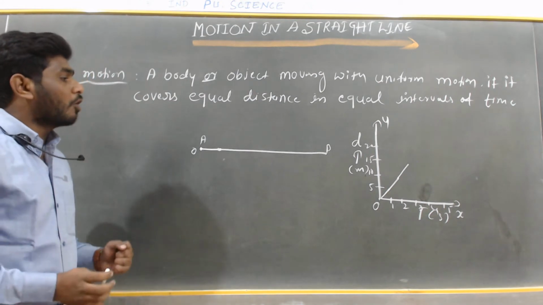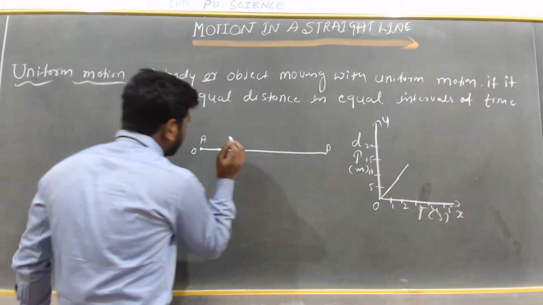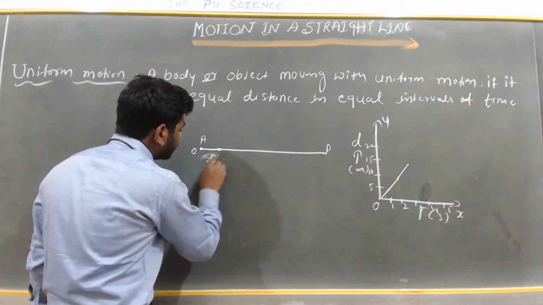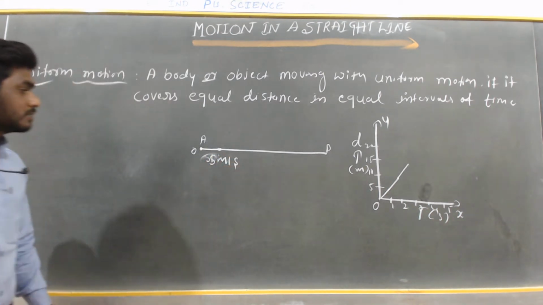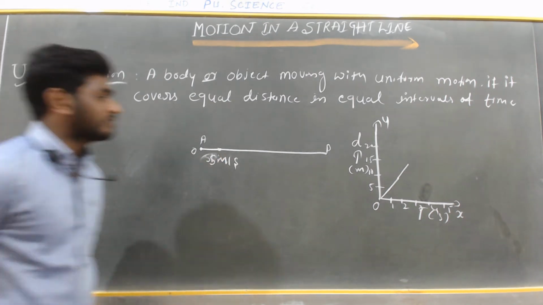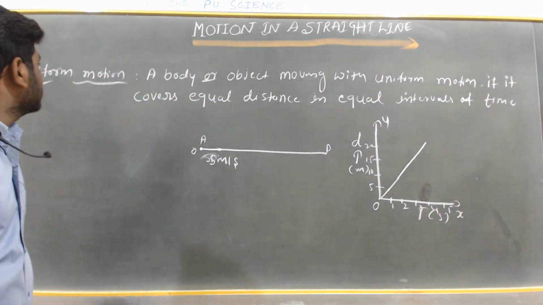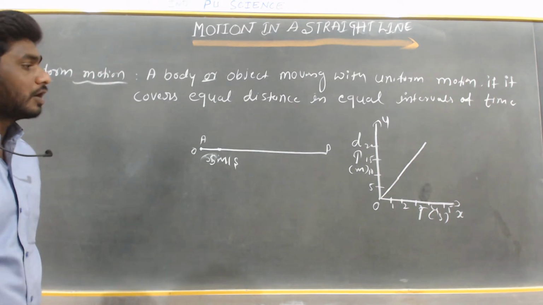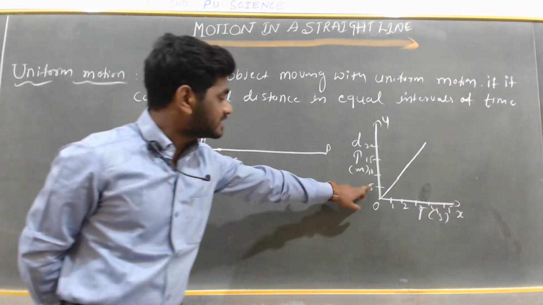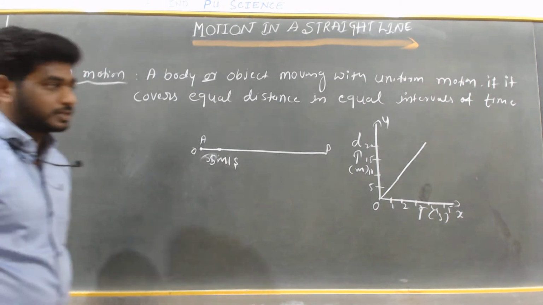It means the body is moving with a constant speed. So I will say it is 5 meter per second. The body is moving with a constant speed of 5 meter per second. So the graph will be a straight line. So this is the uniform motion. A body or object moving with uniform motion if it covers equal distance in equal intervals of time, so that we call it a uniform motion.